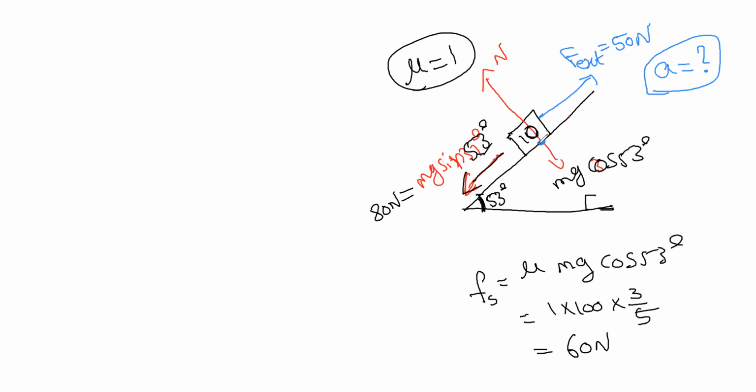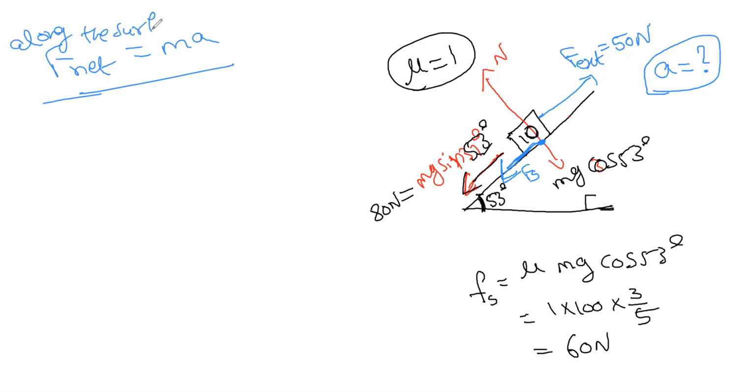So first, tell me what is the direction of the 60 Newton force? Downward. The 60 Newton would be downward, because the body is moving upwards, right? That's why the friction is downwards. Now that those are all the forces in the y-axis, we'll calculate the net force. F net equals ma formula. Now it is along the surface, right? Right. Now just tell me the equation, then we can calculate.